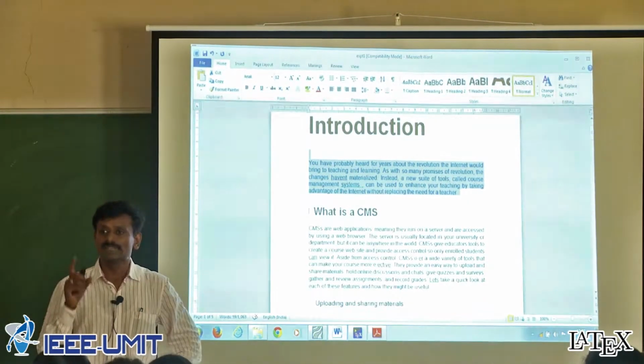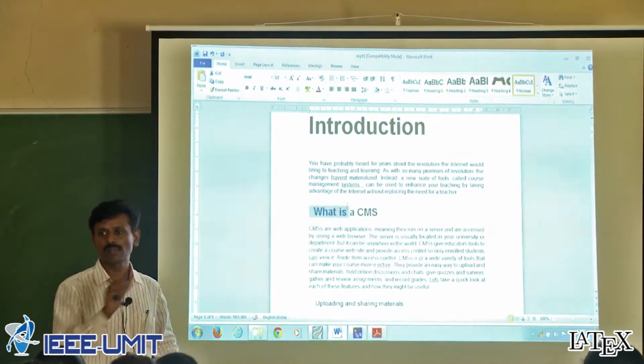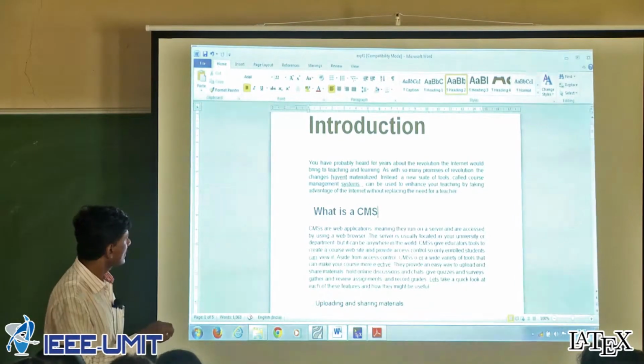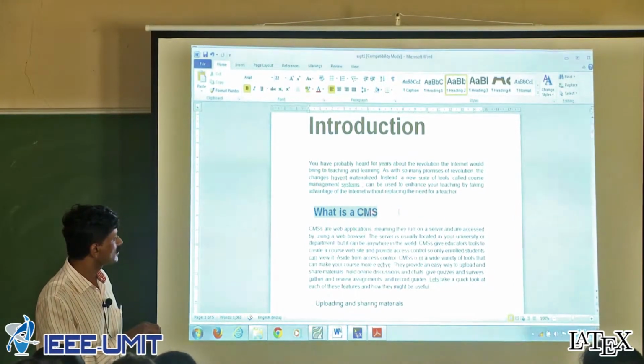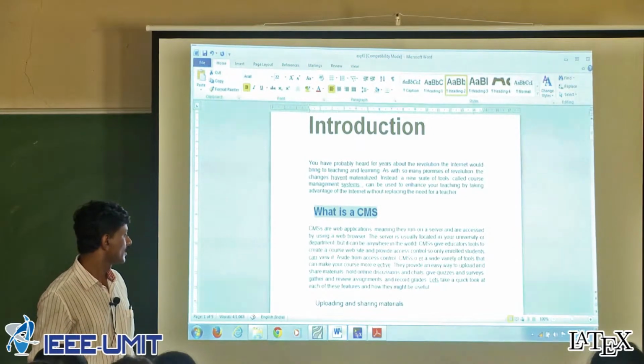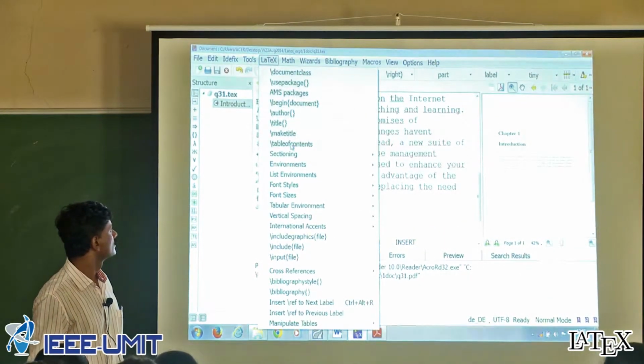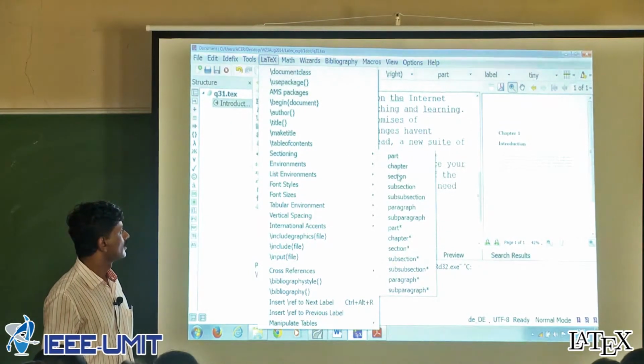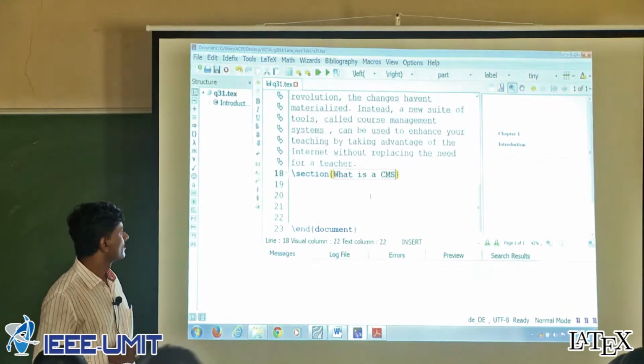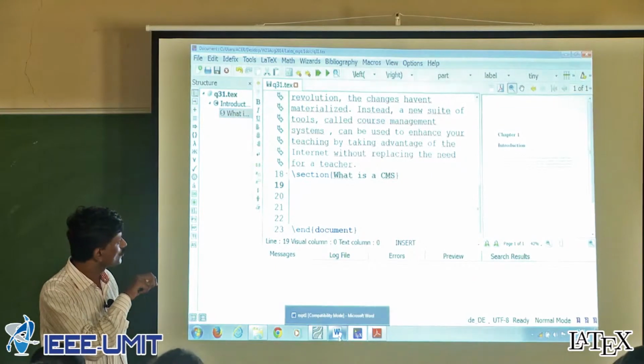Here section, subsection, subsection, up to that level you can go. So what is CMS? Copy this portion and put it into the editor. Okay, right. Now get the cursor onto a new line.